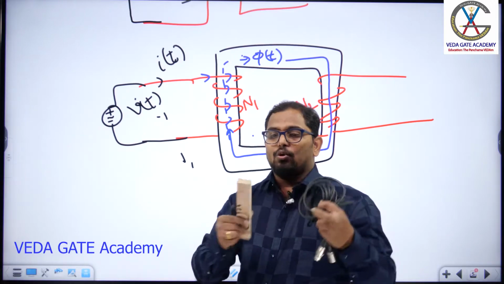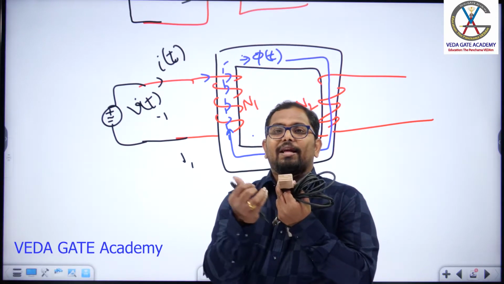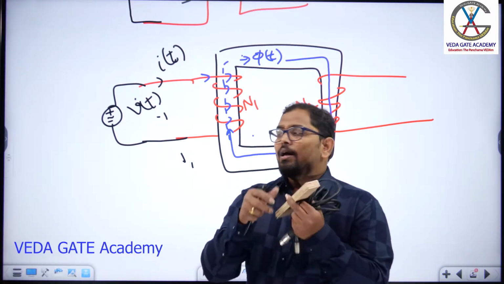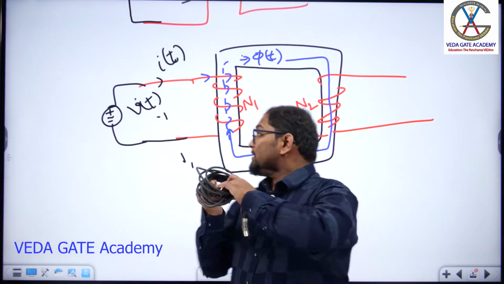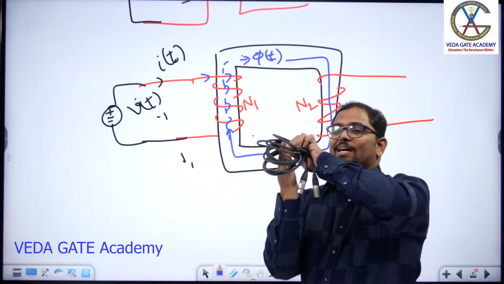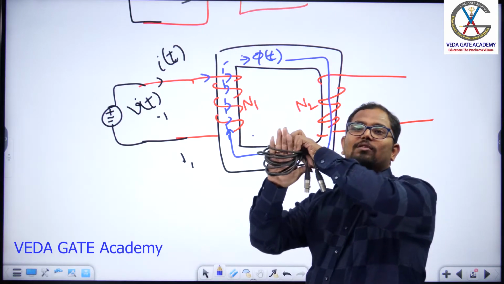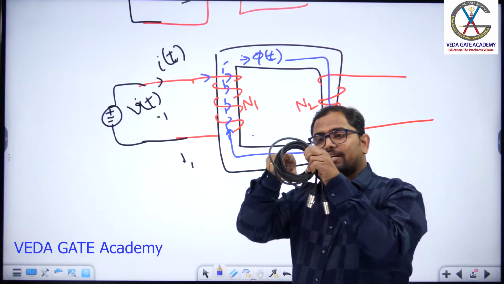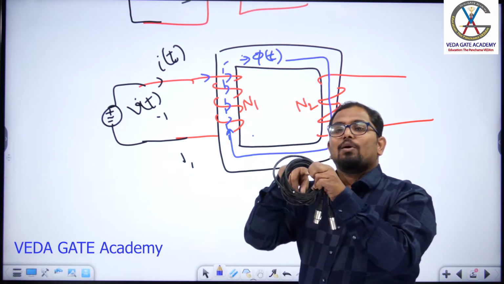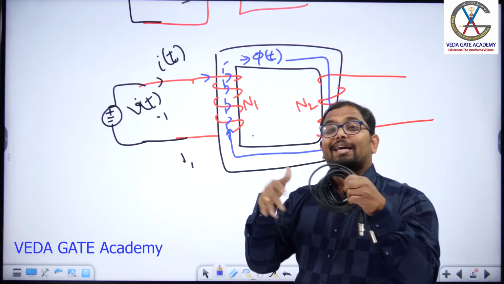Now in this core area, the flux lines are passing. Assume my four fingers are flux lines. Now my four fingers are passing through this coil. We call this a flux linking action. Flux is passing through the coil. We call this a flux linking action.